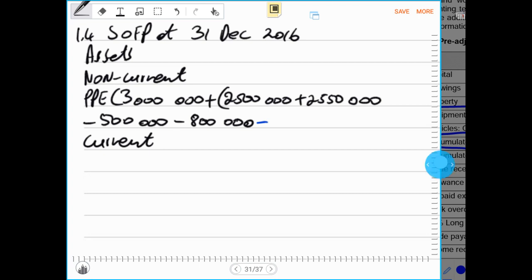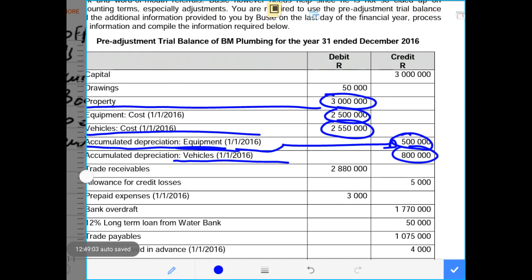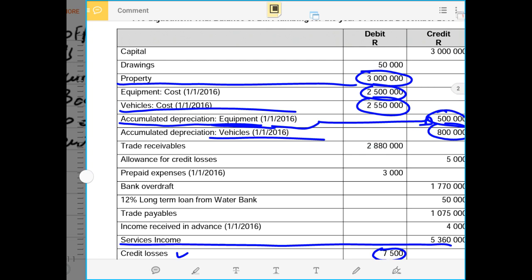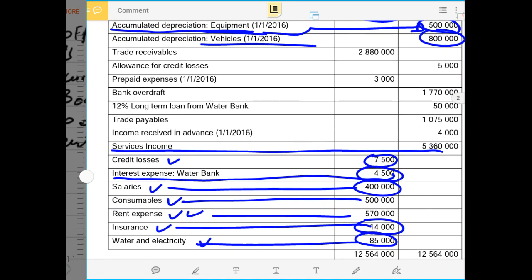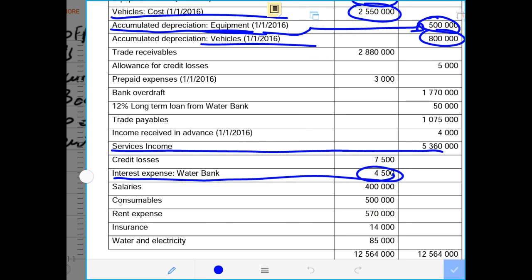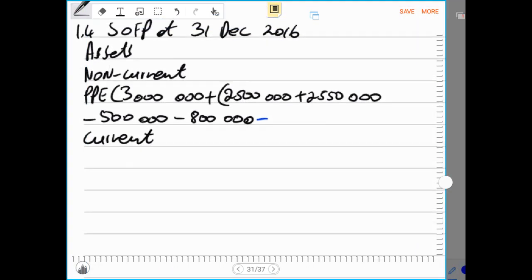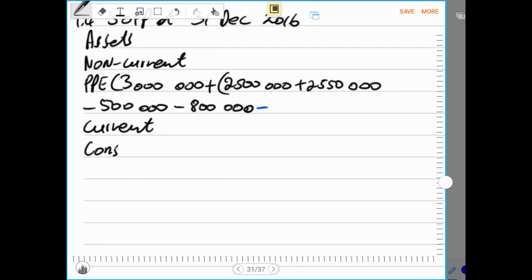So now I think there was consumables. If we have consumables, that will be inventory of consumable items. I think we had some consumables along the way. Here we had our consumable items, consumables of 500,000 rands. So now we can record that, because we don't know what has been left at the end of the period. Then we write that as consumables, and we open brackets and we say 500,000, because this is the consumables that were bought during the year. If they were used during the year, that we don't know.